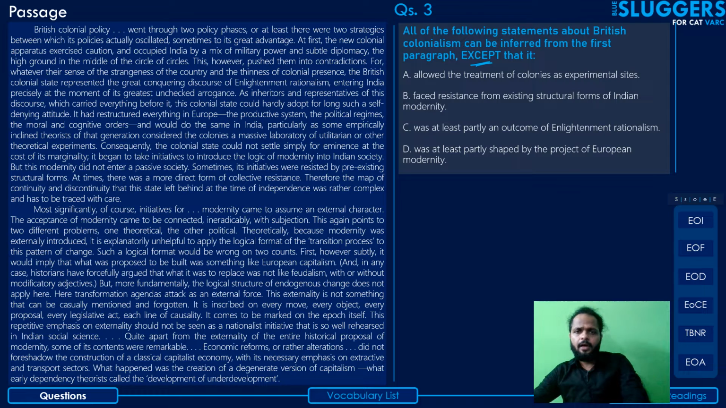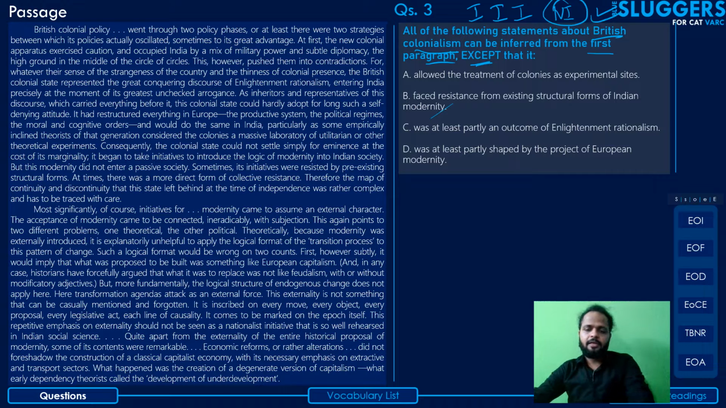So that means out of the four options, three of them are statements that can be inferred about British colonialism from the first paragraph. So we have to stick to British colonialism, and we have to stick to the first paragraph and see which of the three can be inferred, and the one that cannot be inferred will be your answer. Okay, that will be your answer. So let's assess the options one by one.